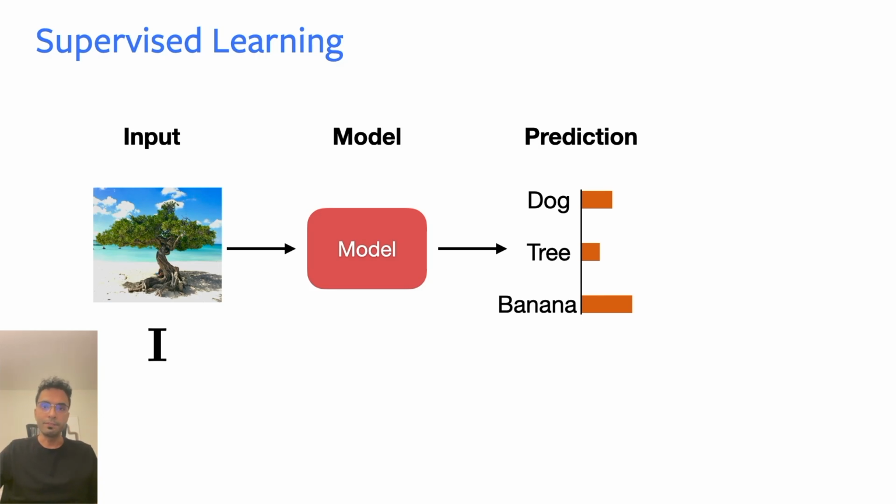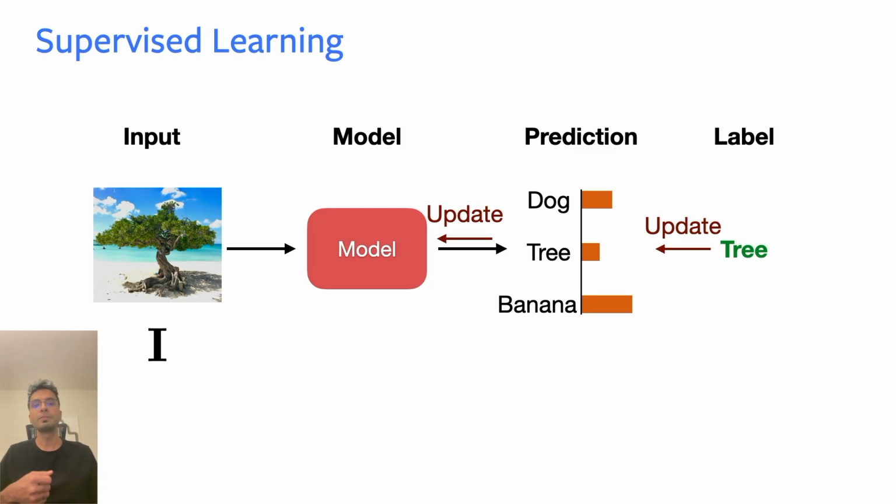Thankfully, we have a label, which is tree, and so we can tell the model that it's wrong. Now this model will update its predictions such that the next time it encounters this image, it will produce a much more confident prediction for this class tree, and it will produce less confidence for these unrelated concepts, dog and banana. Now, supervised learning has been super successful.